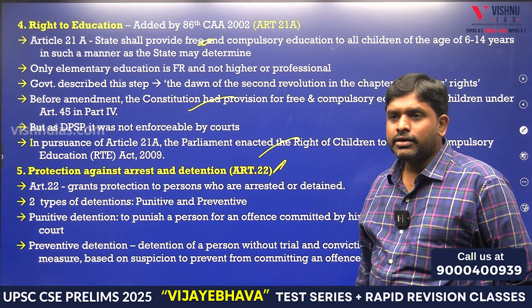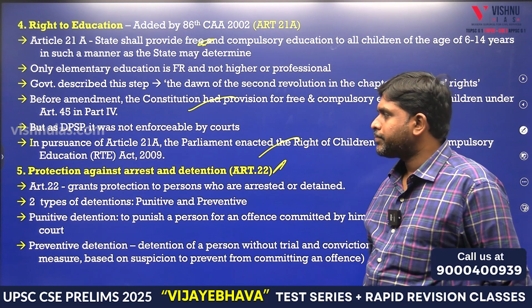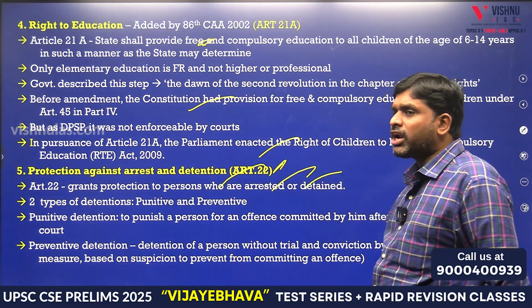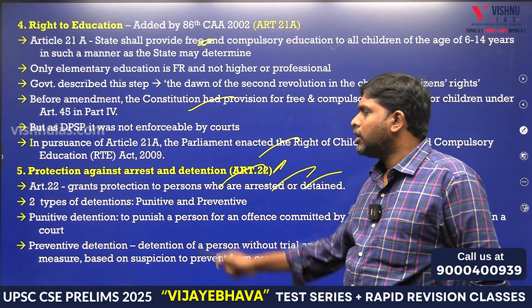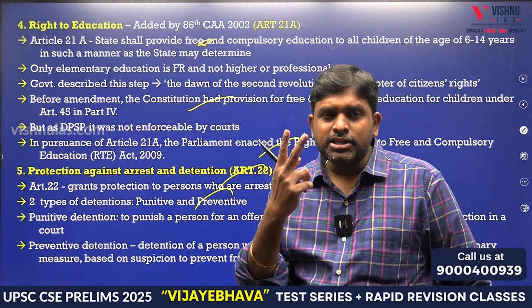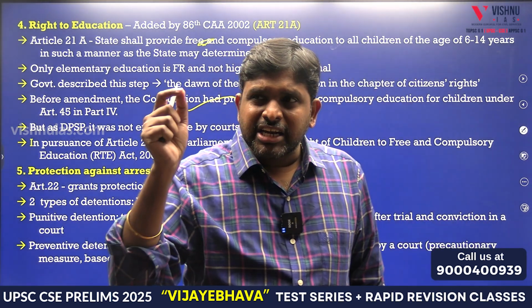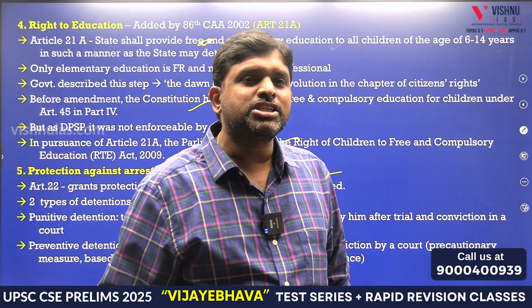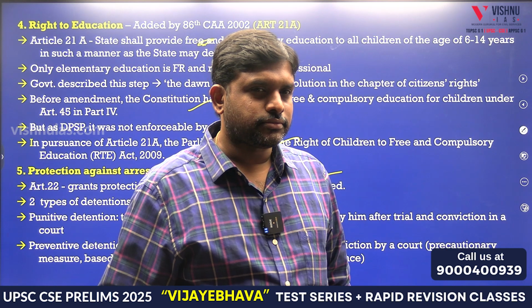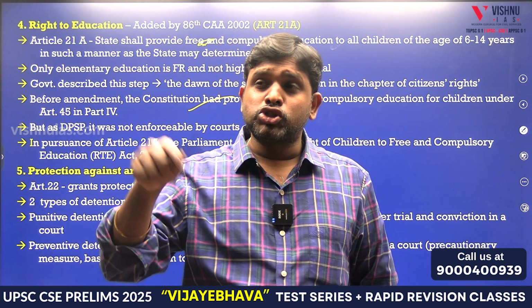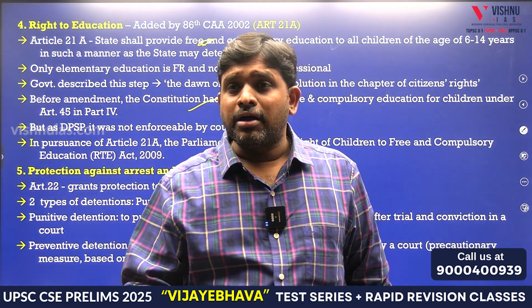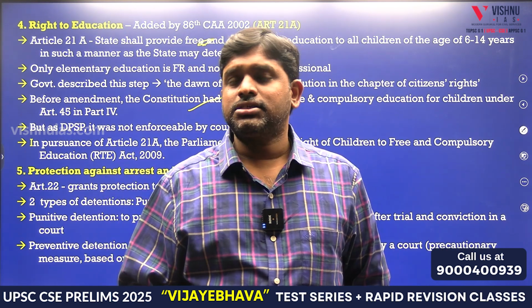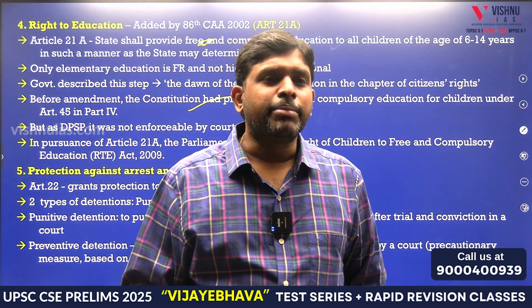Protection against arrest and detention. Grants protection to persons who are arrested or detained. Two types of detention. One is punitive, the other is preventive. When a person makes a mistake, and for that mistake I give the punishment, it is called punitive detention. Preventive: when this person is going to commit the offense, then I arrest. It is called preventive.